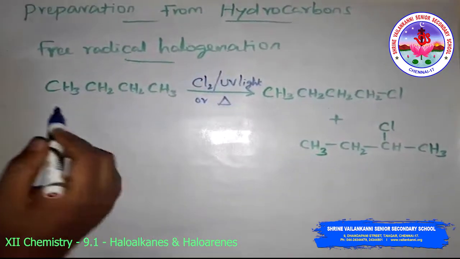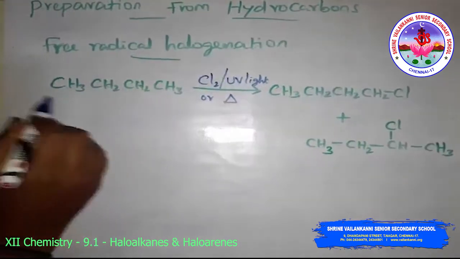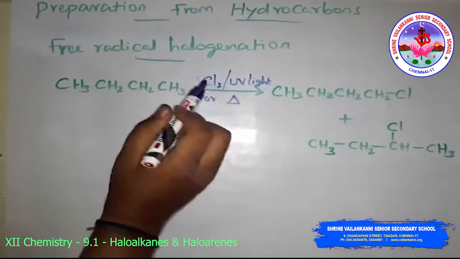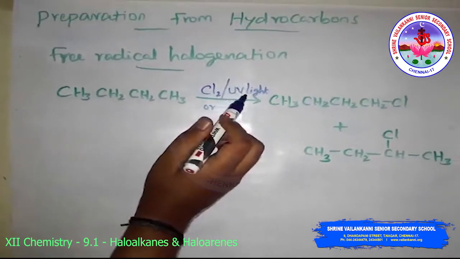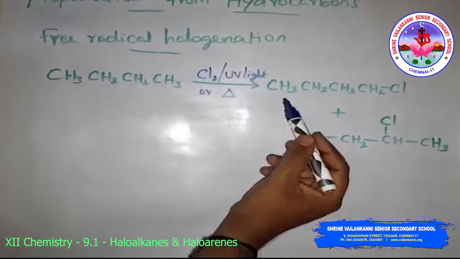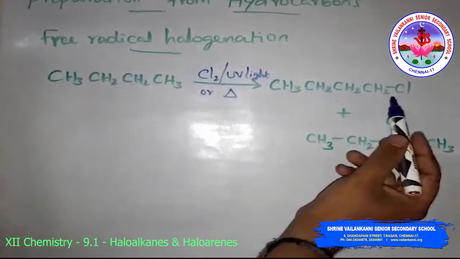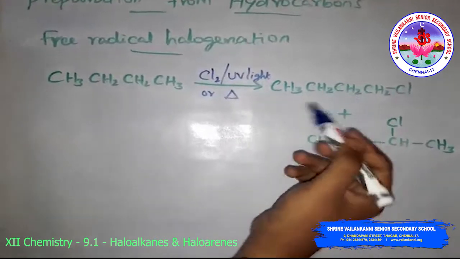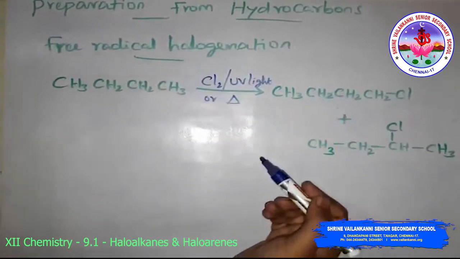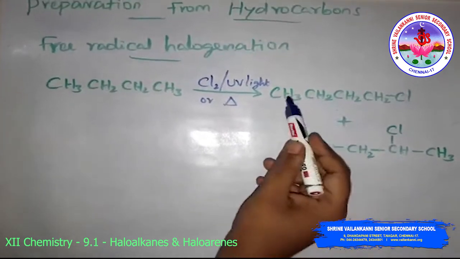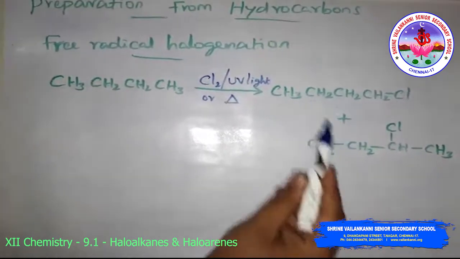So here is propane, this is n-butane. The n-butane, in the presence of chlorine and UV light or heating, you will get normal butyl chloride or chlorobutane. Then the mixture of these isomers, because they have the same molecular formula and different structural arrangement.